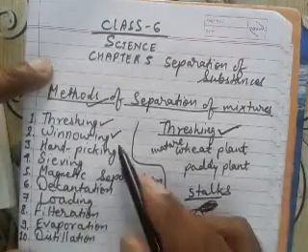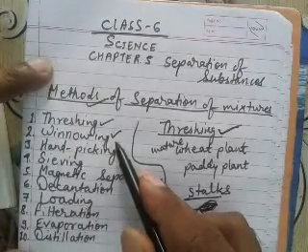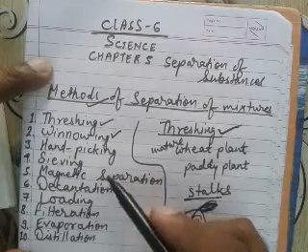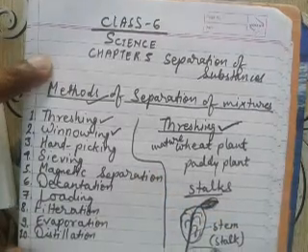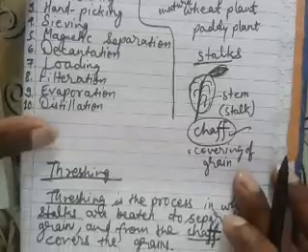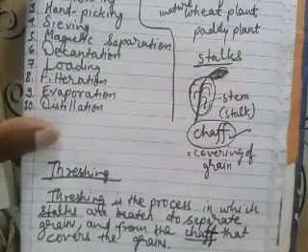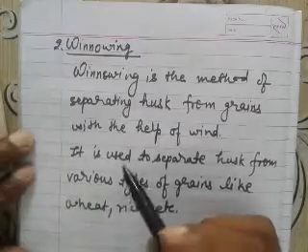But nowadays threshing is done with the help of machinery like a thresher. And the second technique, which we discussed in my previous class, is winnowing.